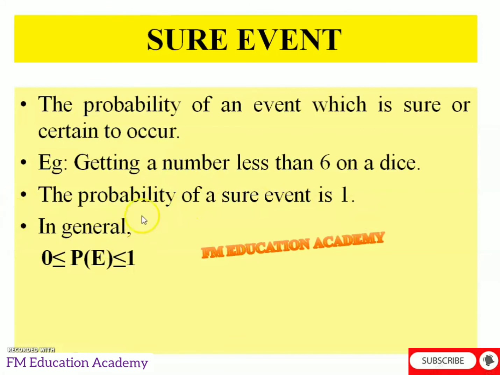So in general, the probability will always lie between 0 and 1. The probability of an impossible event is 0, and the probability of a sure event is 1. We can have 0.5, 0.6, or 0.7 probability, but it should only lie between 0 and 1. The probability of any event cannot be more than 1. So we can say that 0 is less than or equal to P of E, which is less than or equal to 1. That is, the probability of an event always lies between 0 and 1.